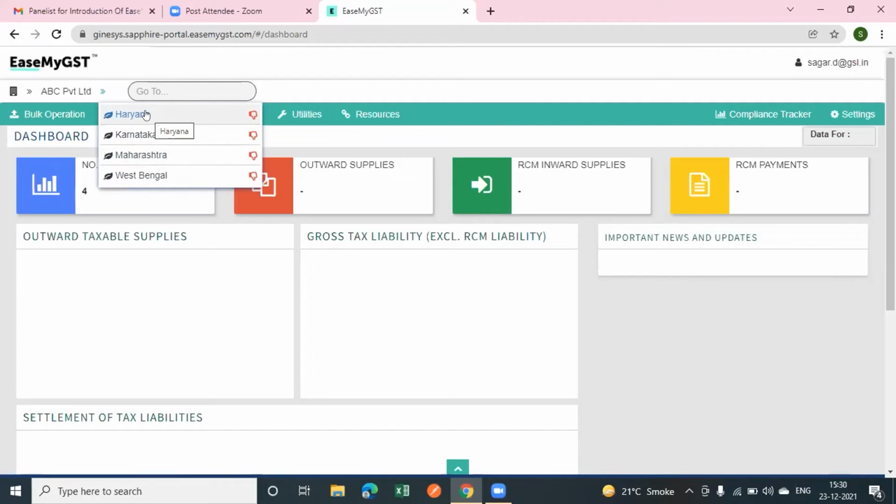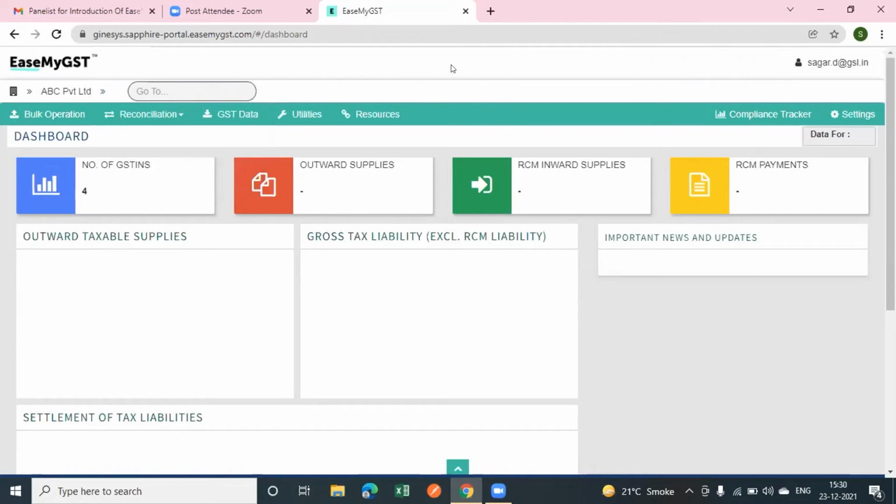It will automatically bifurcate. And second one is, this down thumb will show you that your session of GSTIN is inactive, and the upward thumb will show that your session is active. So if the session is inactive, then by going to this compliance tracker, you have to activate your session by regenerating the OTP.